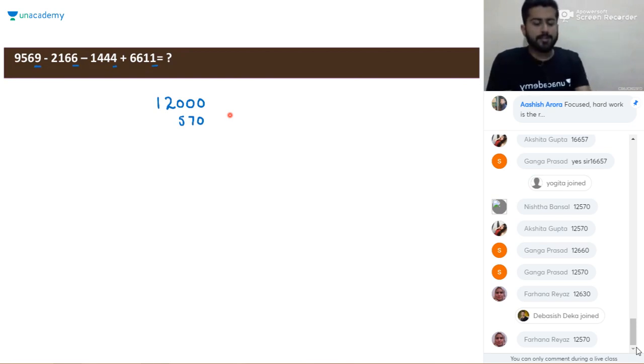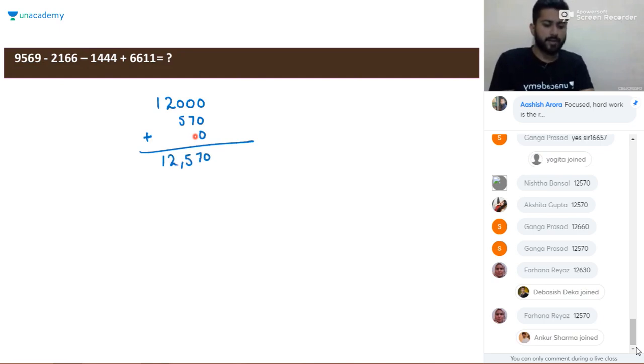Now the last digit, that is the unit digit, 9 minus 6 minus 4. So 9 minus 10, it will be minus 1. Minus 1 plus 1 will be 0. So the solution for the unit digit is 0. So the answer will be 12,570. I hope you are getting these things and finding these things easier than the usual method.